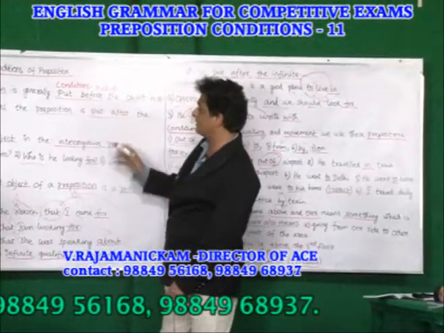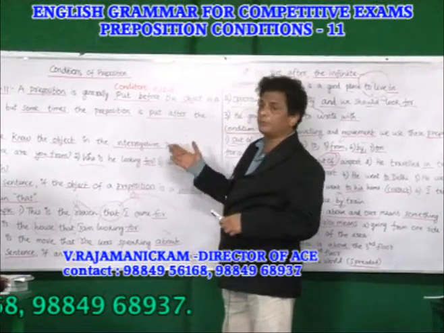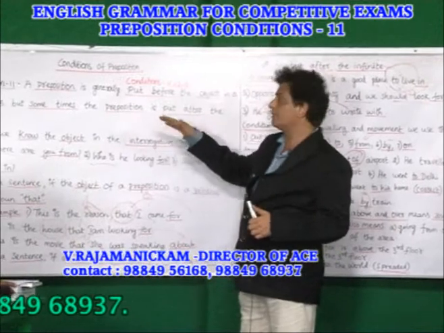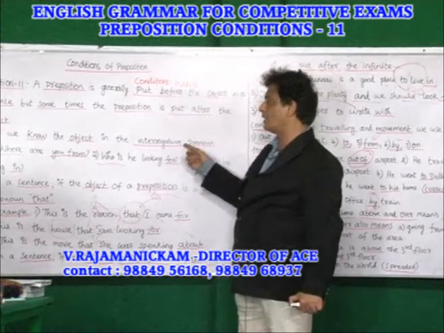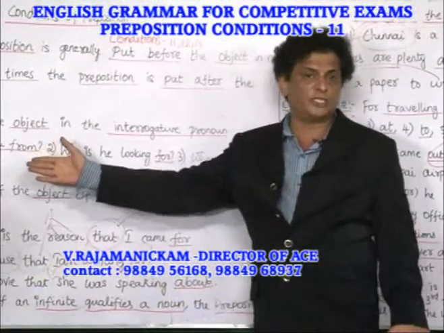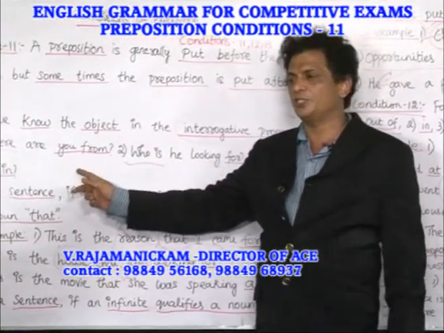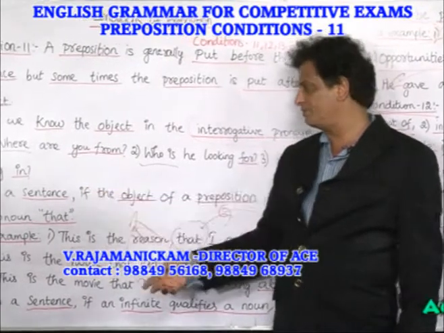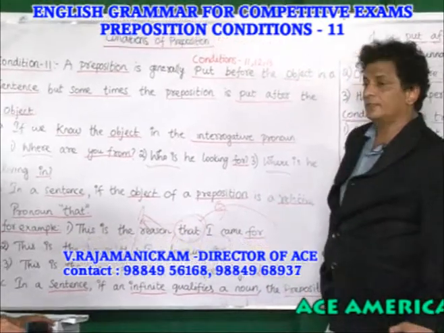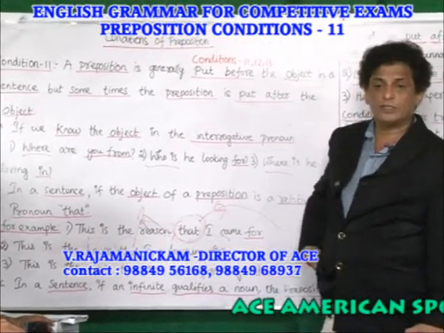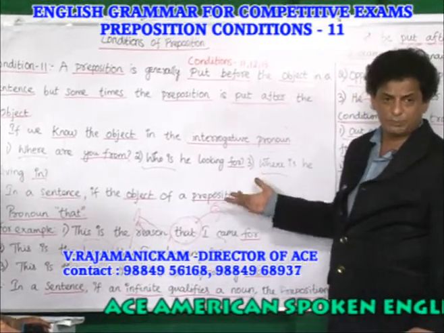So once again, condition 11, what does it say? Generally we put the preposition before the object, but sometimes we have to use the preposition after the object, if the object is an interrogative pronoun. Interrogative pronouns mean where, when, which, how, why, what. Then the preposition comes at the end. Where are you from? What are you looking for? Where is he living in? So when you use these interrogative pronouns, you have to end with a preposition.